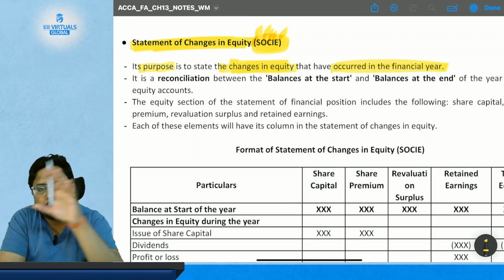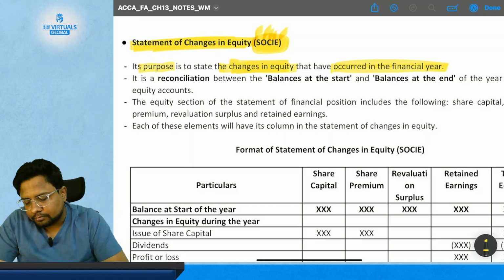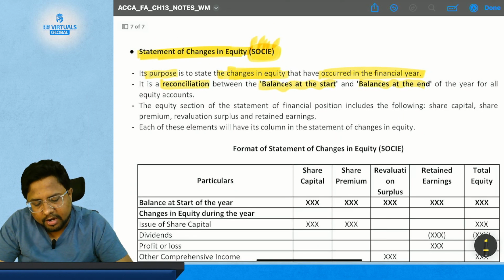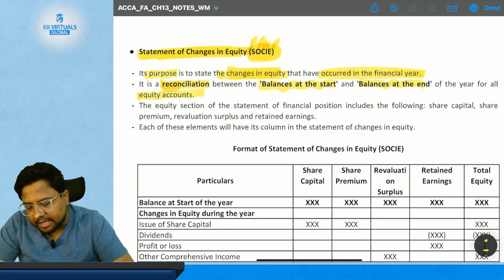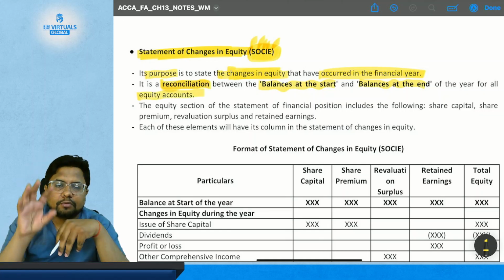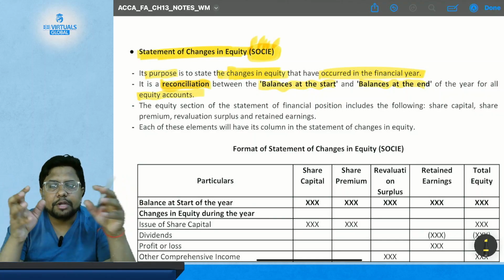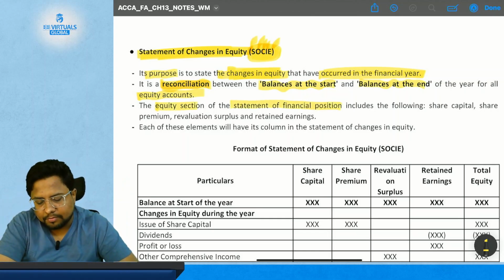So it will have the opening, you will have the closing, and then you will have the changes during the year. It is the reconciliation between balances at the start and balances at the end of the year for all equity components. So this is the reconciliation of the balance at the beginning of the year and at the end of the year, showing how it has changed, for the equity section of the statement of financial position.